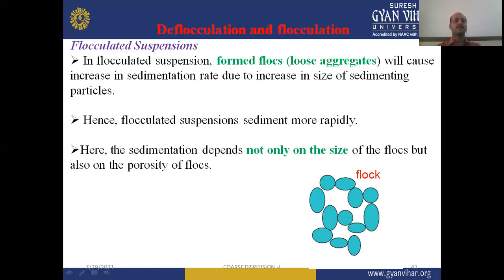When we go through deflocculation and flocculation, as we discussed, the flocculated suspension forms flocks, which are known as loose aggregates, and will cause an increase in sedimentation rate due to the increase in size of the sedimenting particles. So flocculated suspension sediments more rapidly. The sedimentation depends not only on the size of the flocks but also on the porosity of flocks. So the pores are present in the loose aggregation of these flocculated particles.